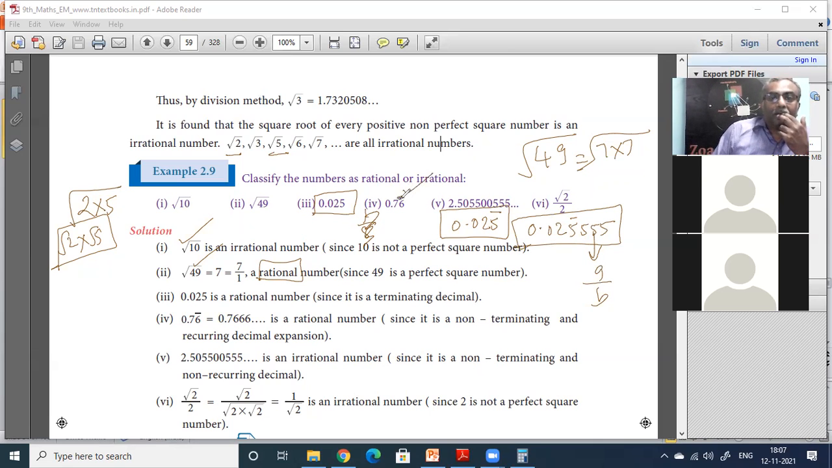0.76 with a dash above, this one recurring. Rational. Very good. It's also a rational number.